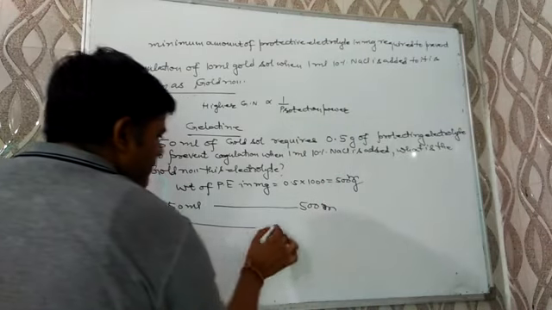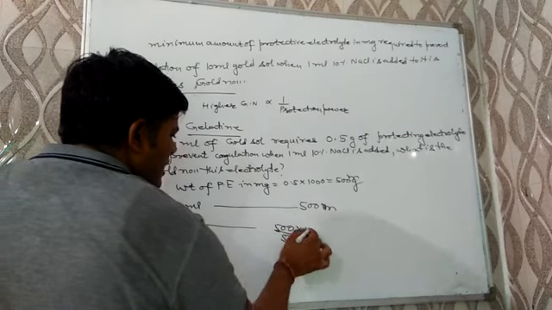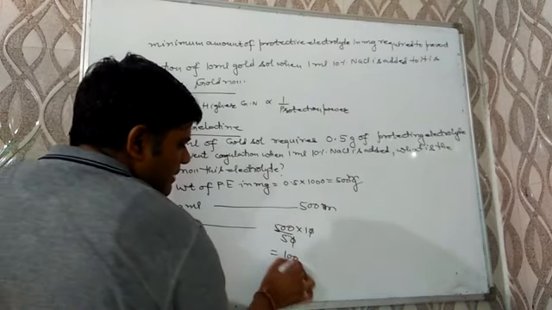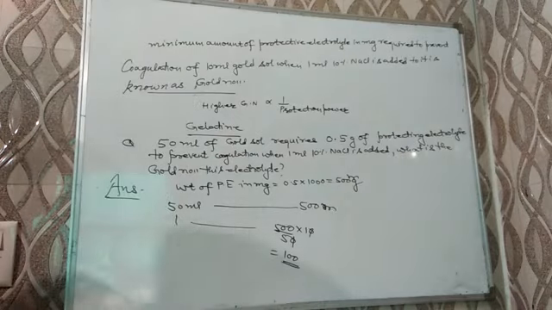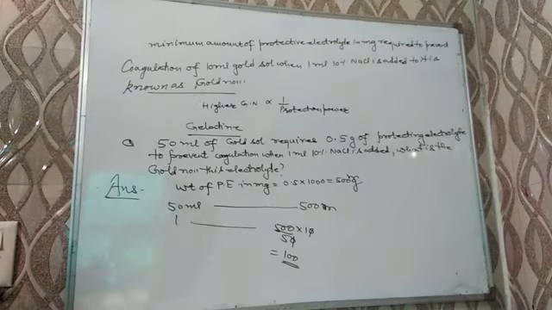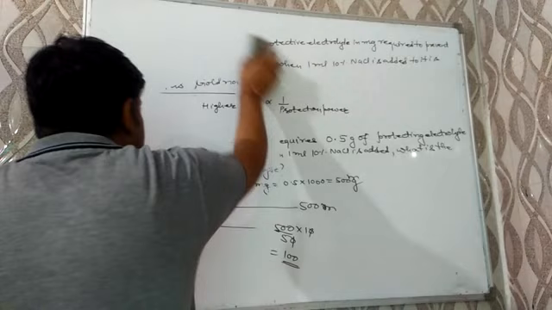For 1 ml, it will be 500 over 50, and we have to find for 10 ml. For 10 ml, the value comes out to be 100. So, the gold number for the given electrolyte is 100. I hope you have understood the numerical. You will solve that.